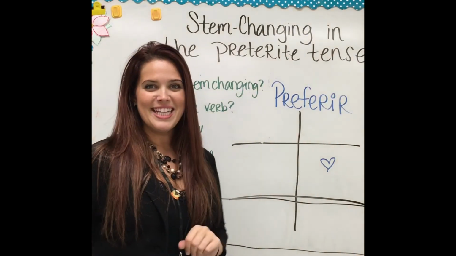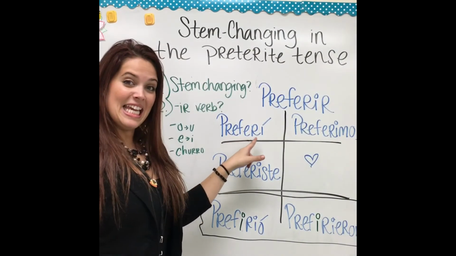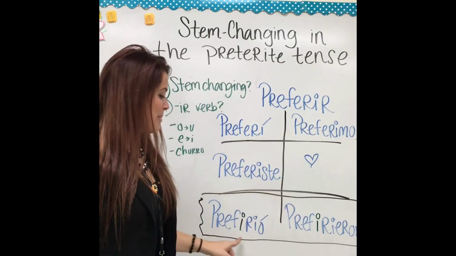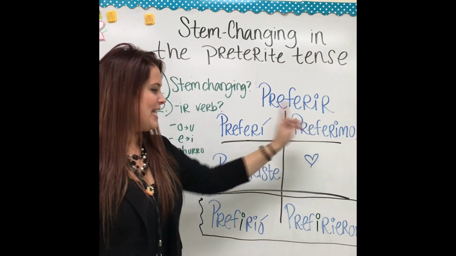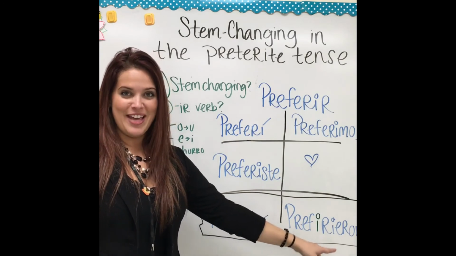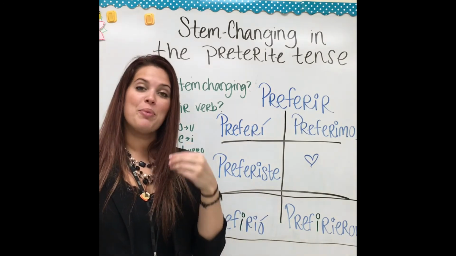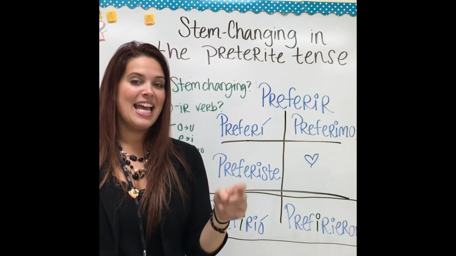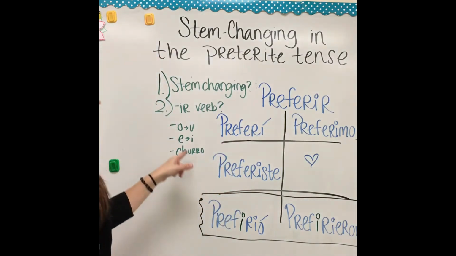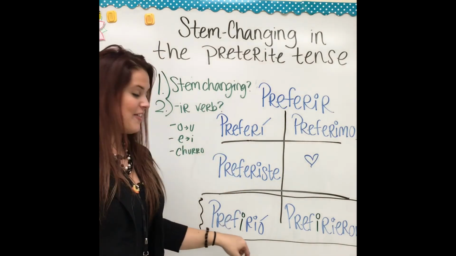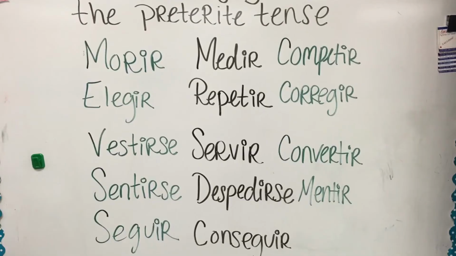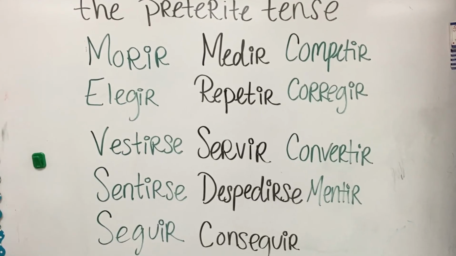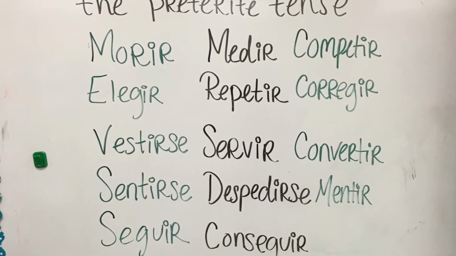Let's do one more. Let's try preferir. We've got preferí, preferiste, prefirió, preferimos, prefirieron. Okay, so even though in the present tense I say yo prefiero, E to IE, remember in the past tense it is just E to I. Okay, so prefirió, prefirieron.